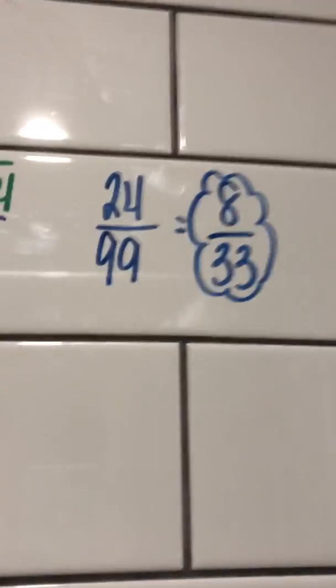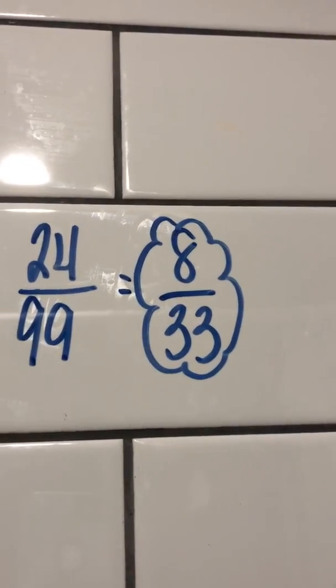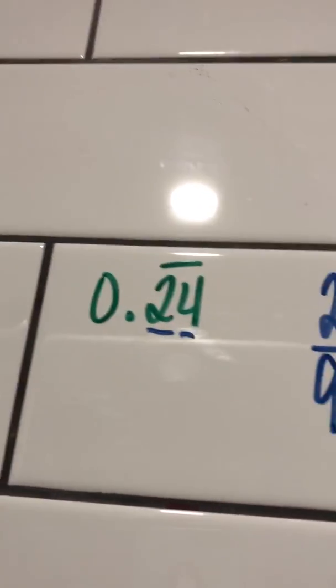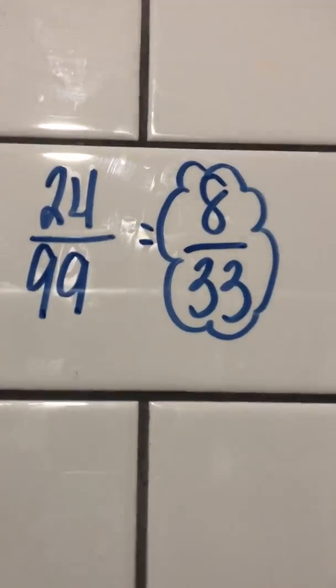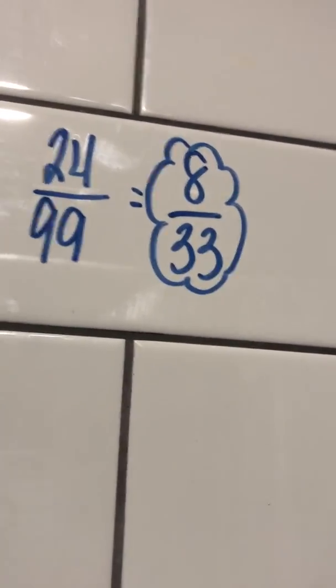And if you type 8 divided by 33 into your calculator, you will see that I end up with 0.242424 going to the end of your calculator till it runs out of room. I should also note that if we were doing this in school, we would not have a calculator. So challenge yourself to try it without one and see how it goes.